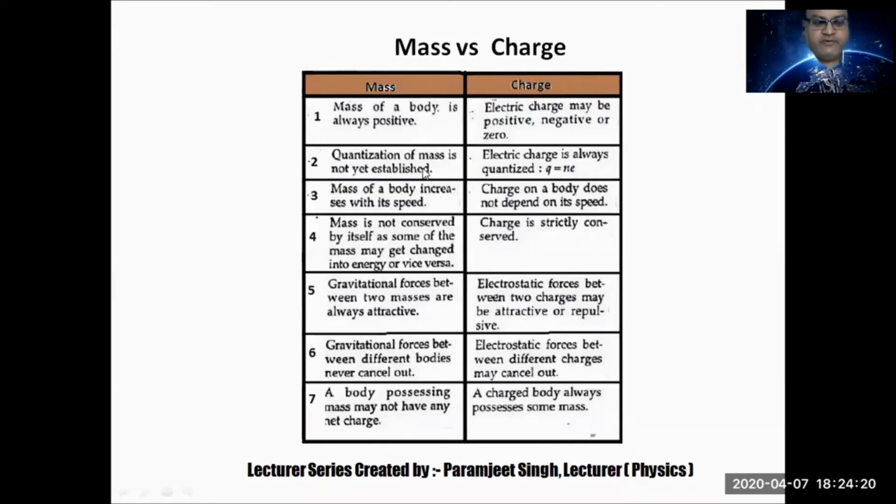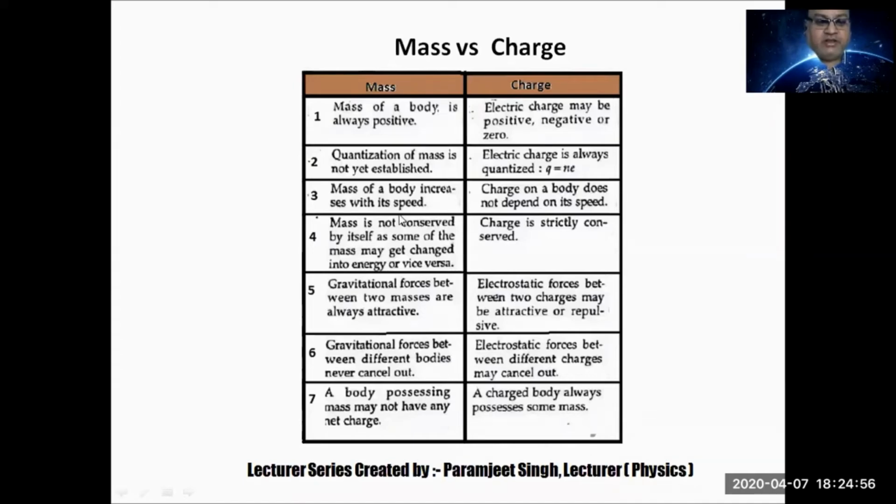But in case of mass, we are still exploring the minimum amount of mass, whether electron, proton or neutron, or whether there are other particles having lesser mass than electron, proton and neutron. This is not yet established. So now I think you understand what quantization is: the minimum quantity which is transferred. In case of mass, this is not known, but in case of charge, this is known.